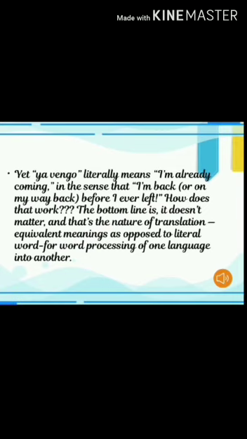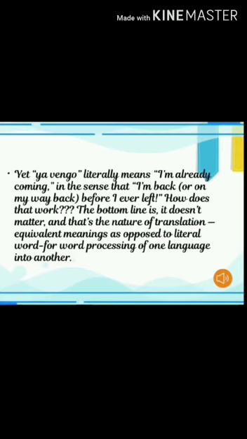According to the example we saw in the last slide, the explanation goes like this also. Ya vengo literally means I am already coming, in the sense that I am back before I ever left. How does that work? The bottom line is it doesn't matter, and that's the nature of translation. Equivalent meanings as opposed to literal word-to-word processing of one language into another is really impossible.